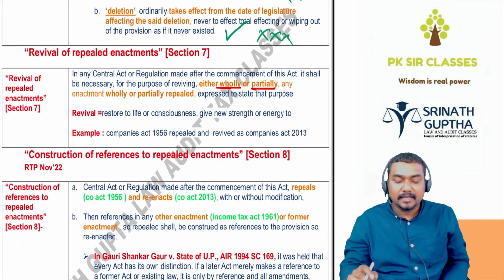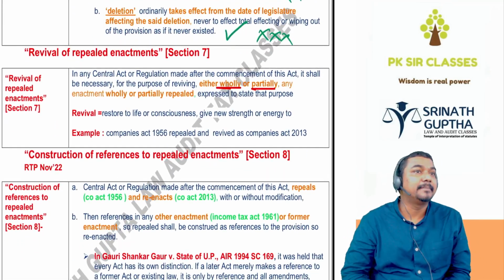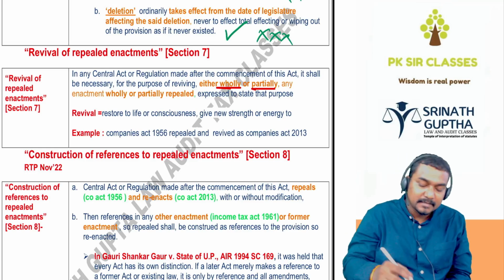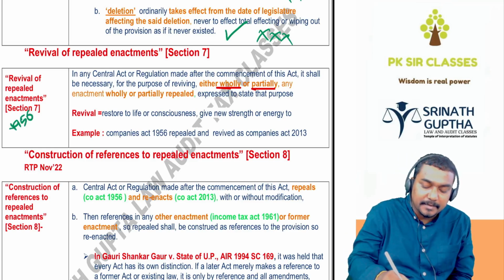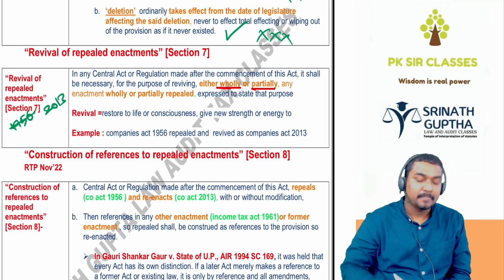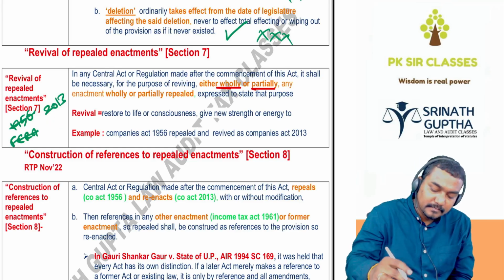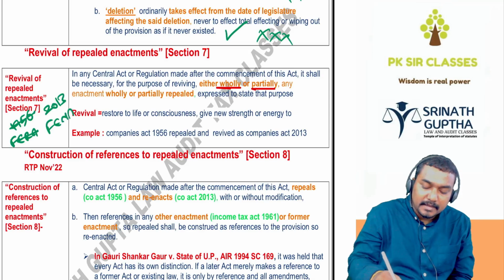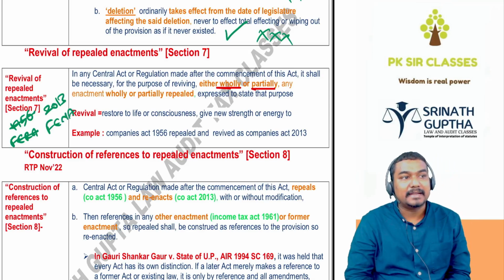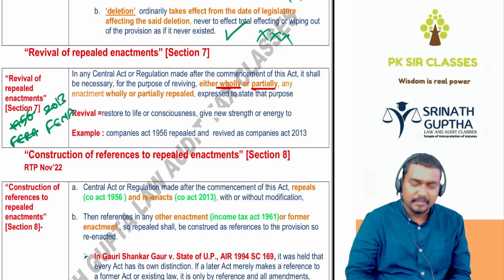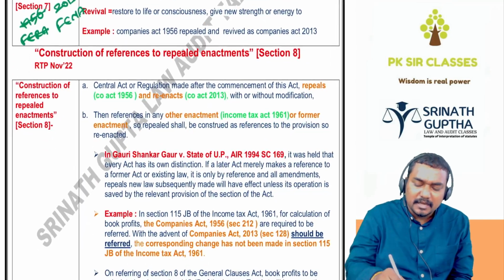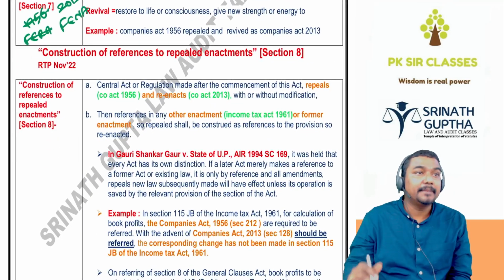Next, revival of repealed enactments. Revival means rebirth. Once an act is repealed, such as the Companies Act 1956, it is revived as the 2013 Companies Act. FERA repealed, revived as FEMA. Revival means rebirth. Once an act is repealed, we may give rebirth to the same act with or without amendment, mostly with amendments.